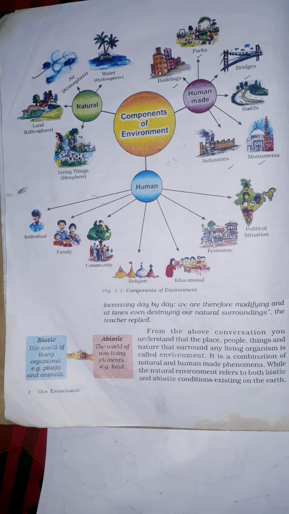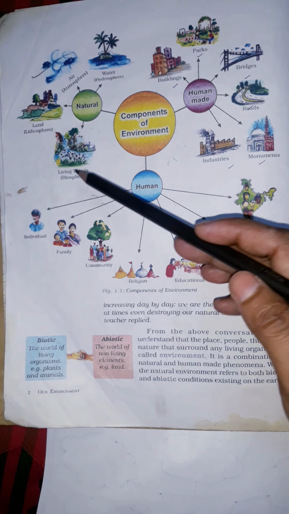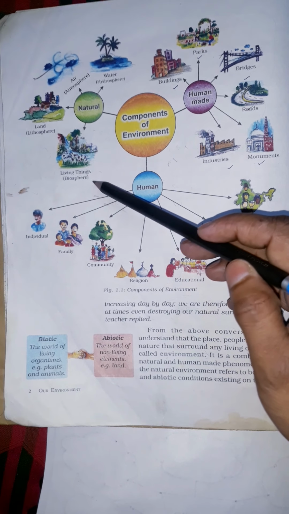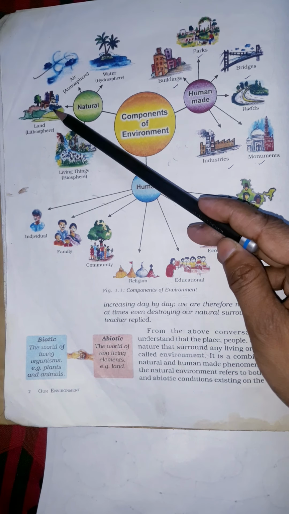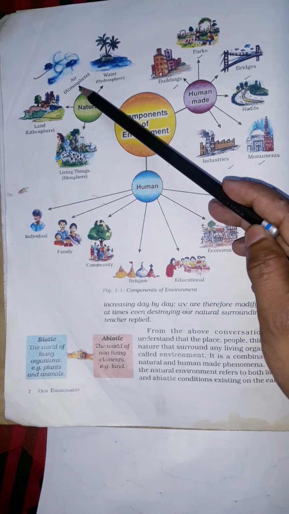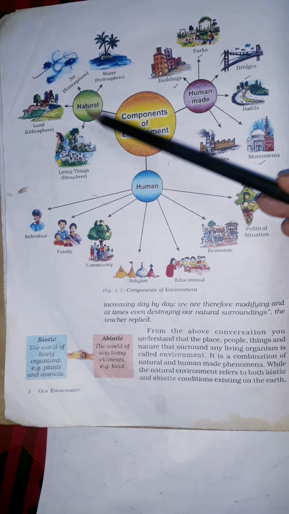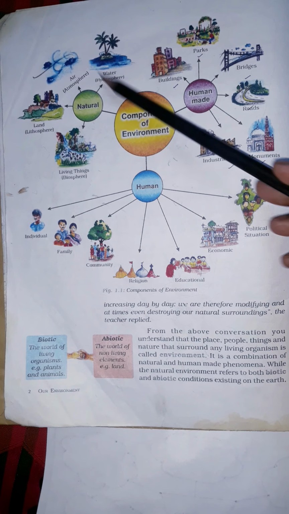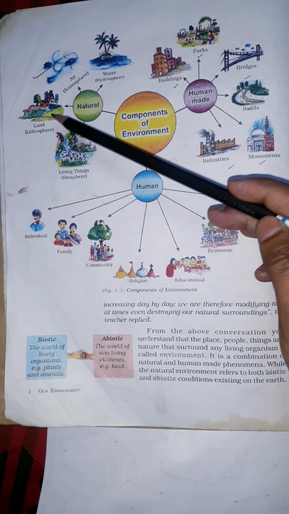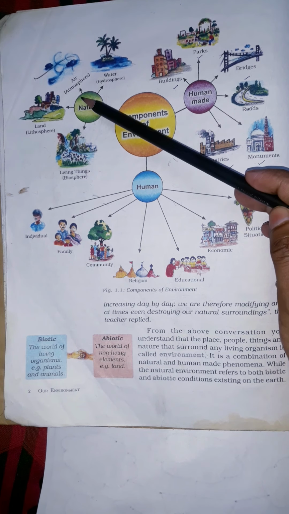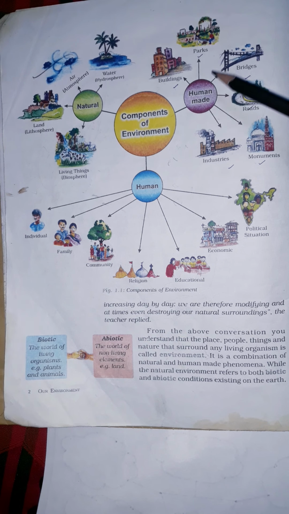It occurred completely naturally, and human beings made no changes or interference in it. Any living things come under the biosphere. Land, where we live, comes under the lithosphere. Then air, atmosphere, and water, hydrosphere. So the natural component includes water, hydrosphere, air, atmosphere, land, lithosphere, and living things, biosphere. All these things.